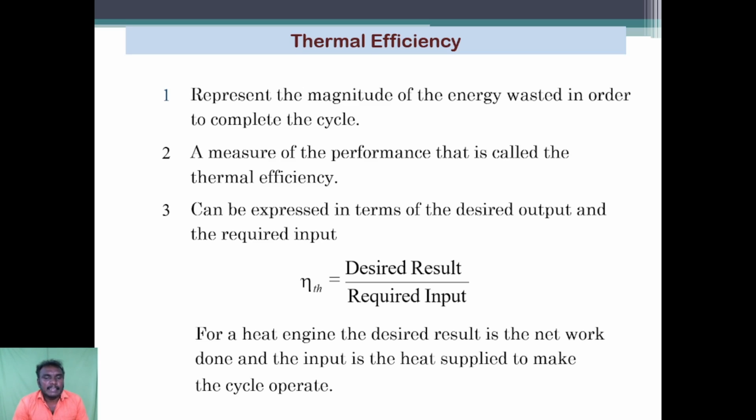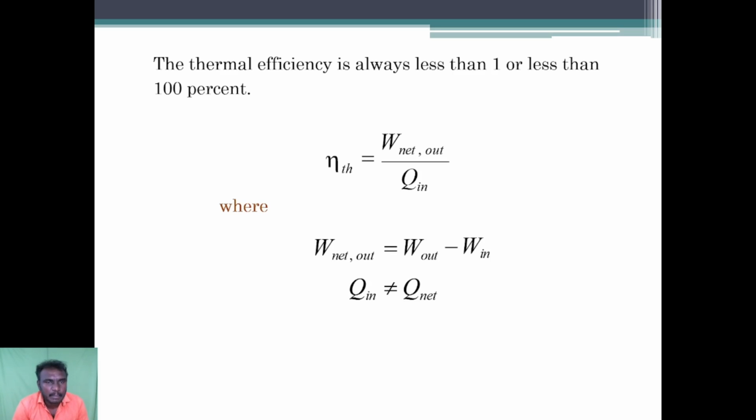Then the thermal efficiency represents the magnitude of the energy wasted in order to complete the cycle. A measure of the performance called the thermal efficiency can be expressed in terms of the desired output and the required input. For a heat engine, the desired result is the net work done and the input is the heat supplied to make the cycle operate. Thermal efficiency is always less than 1, or less than 100%.